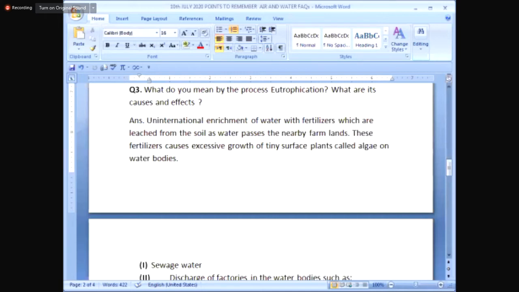My dear students, I'm a teacher of definitions, and that is what I'm very happy about myself, because that is fundamental chemistry. And that is the concepts which you carry ahead in A level and higher classes, which should be clear in O level. So young friends, the definition of eutrophication is, because the main factor which causes eutrophication are the fertilizers, especially the nitrates. So eutrophication is unintentional